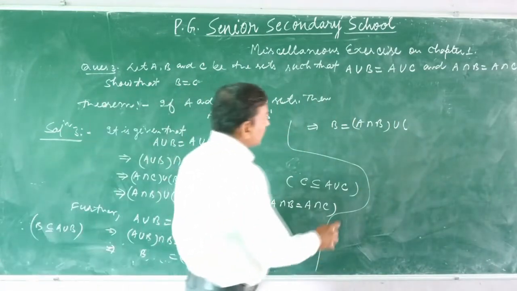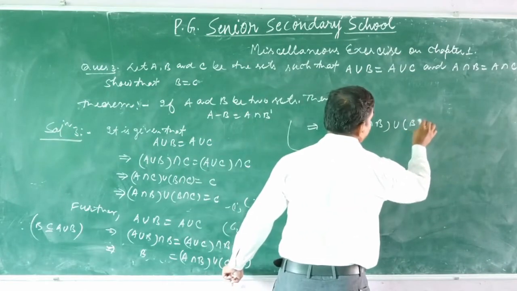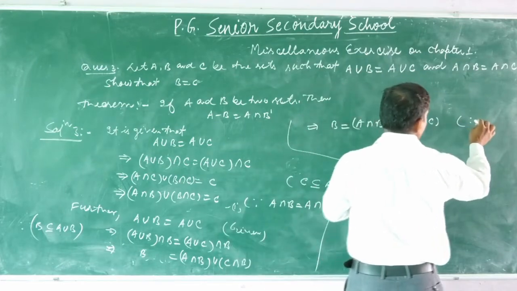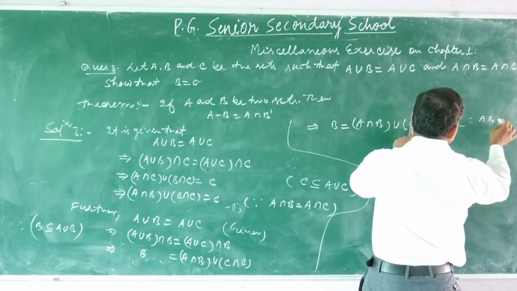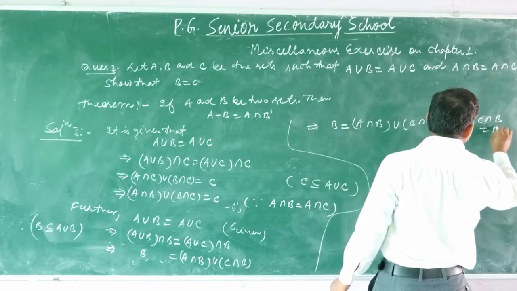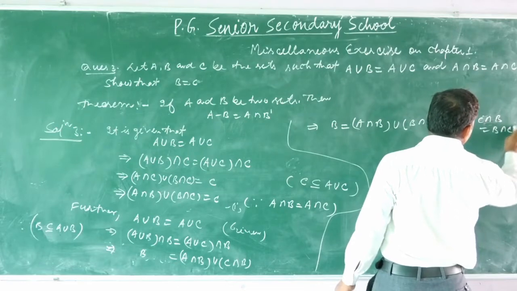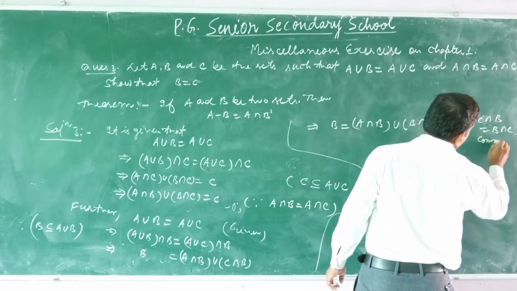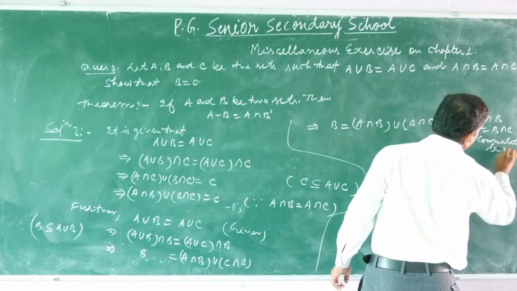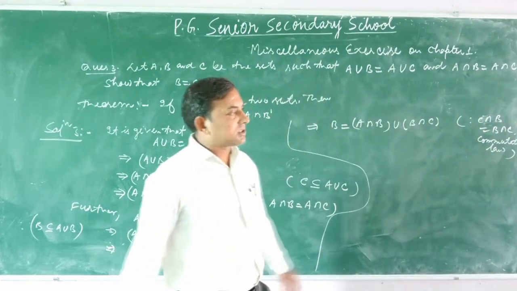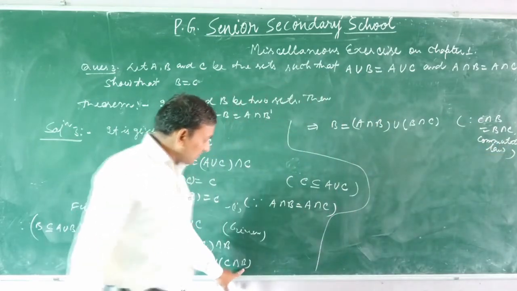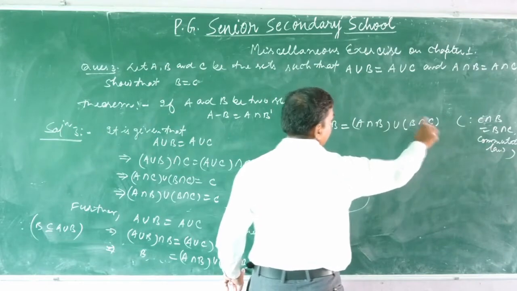C intersection B we write as B intersection C, since intersection of two sets holds the commutative law. In place of C intersection B, we write B intersection C.